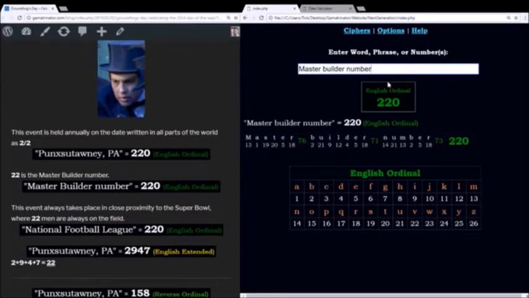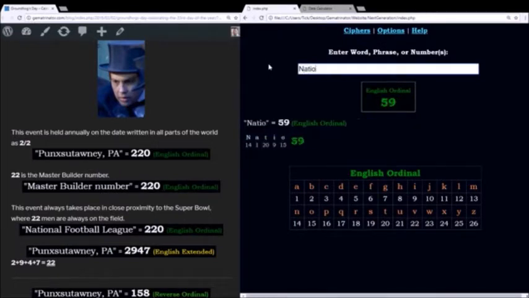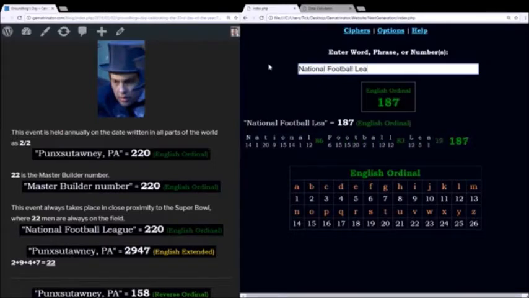Also in the language of gematria, master builder number sums to 220. And it's always around this time every year that the Super Bowl takes place. The Super Bowl is the championship game of the National Football League. Once again, using the alphabetic order, National Football League equals 220. And think about how there's always 22 men playing during the game.